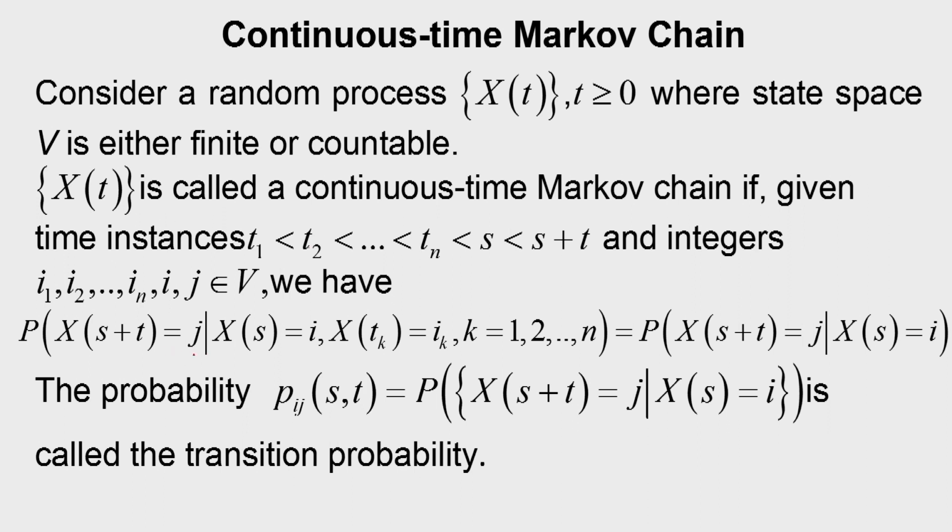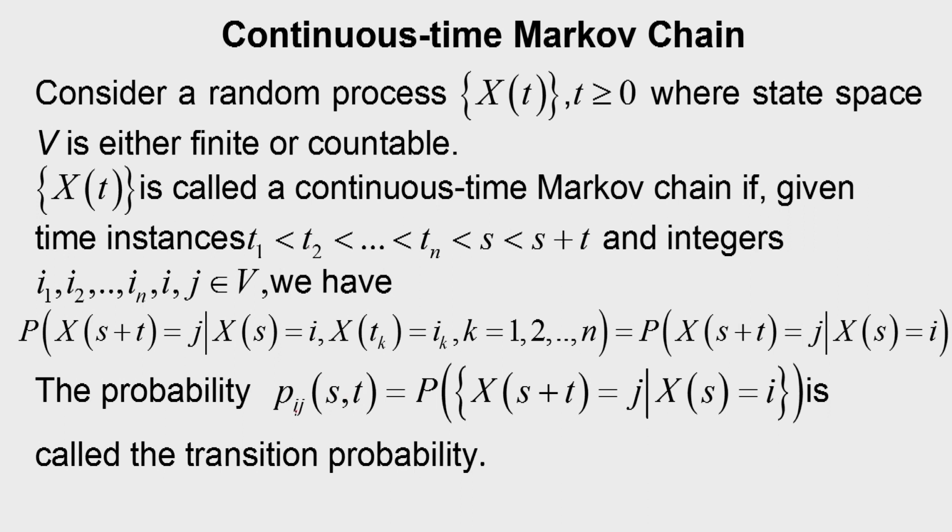So, the conditional probability given all the previous instances depends only on the current instance. Now, this probability is important for continuous time Markov chain, and it is called the state transition probability.